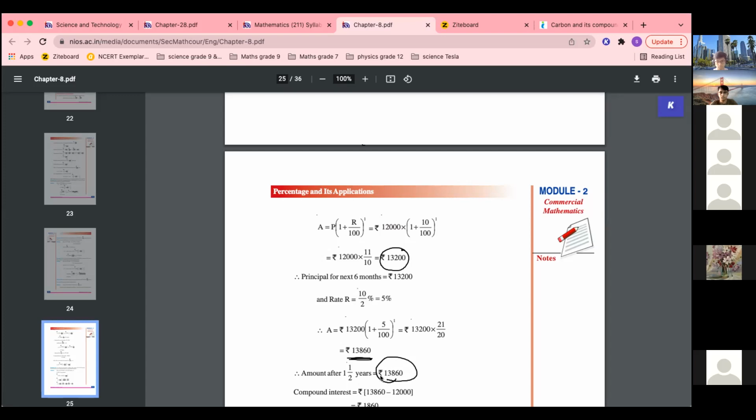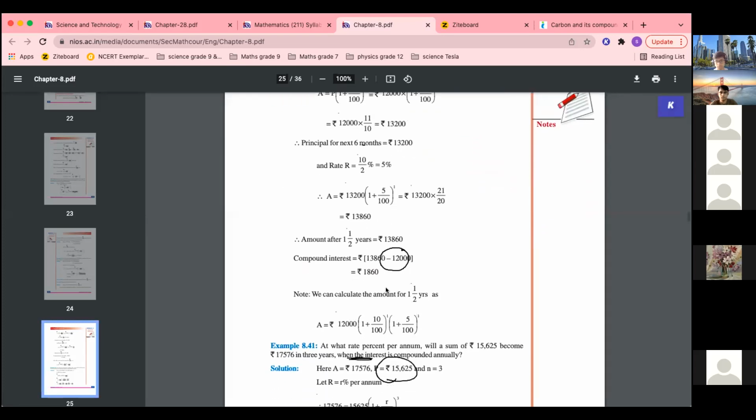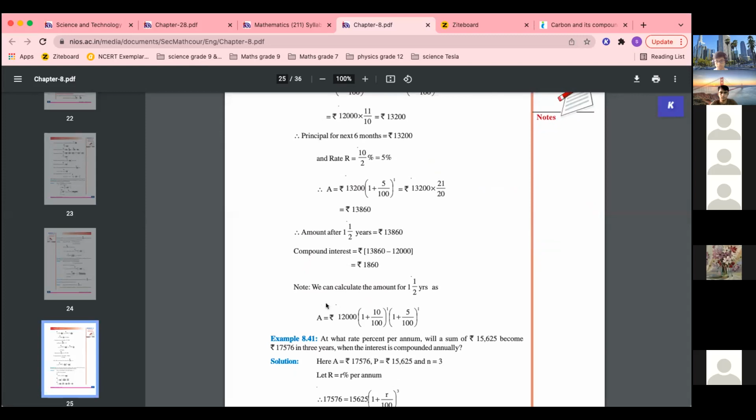So what will be interest? Total amount में से subtract कर दो original principal, that will be the compound interest. Okay, so this way you can find out. तो ये type का question अगर आया तो direct formula भी है. If you want to calculate for 1.5 year ना, तो क्या हो जाएगा?